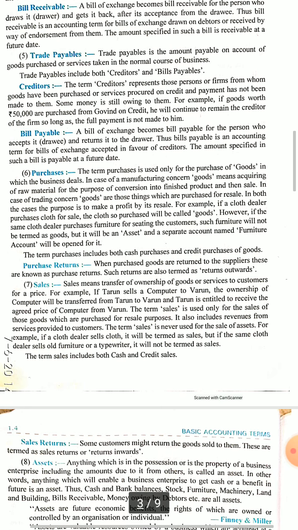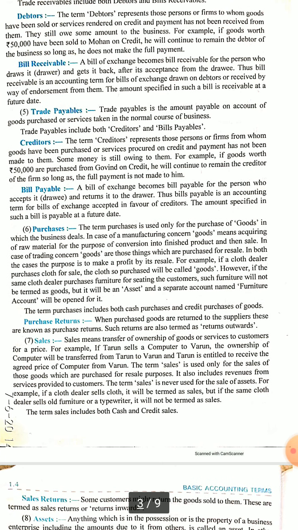Now let's see two items, then we will see in the next class, that is purchases and sales. When the raw material of the kind of goods which is produced by the firm is purchased, then we enter it into purchases. Again, those goods, raw materials which we have bought and have not found perfect or want to return to the supplier, that comes under the head purchases return account. So that is called purchases return.